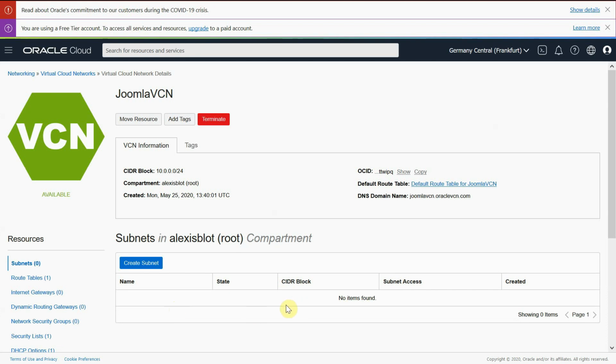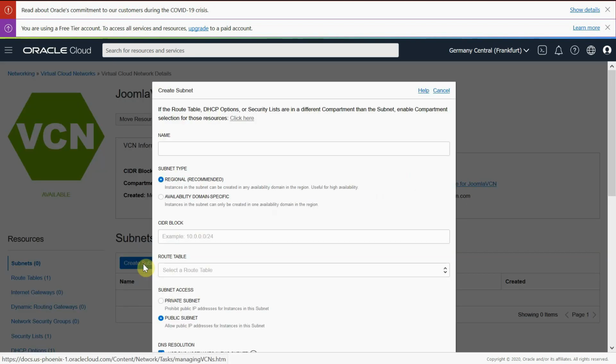So it is created, then we will create the subnet within this VCN. Let's call it Joomla subnet. Choose the default setting, regional, so it's a regional subnet. We will set up a sub network from our VCN network.